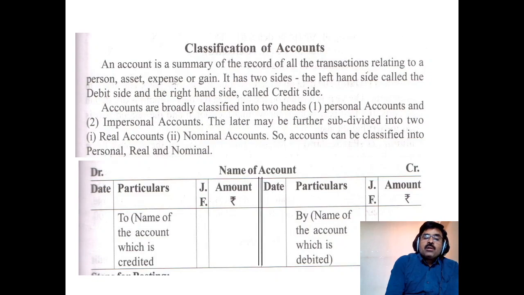Here this part, the left hand side, is called debit and the right hand side is called credit. So in the debit side as well as in the credit side, the same types of columns are there: date, particulars, journal file. Earlier in the journal we wrote the ledger file. Here we write the journal file, the journal page number, and the amount. The same columns appear on the credit side, or the right hand side, of the account.